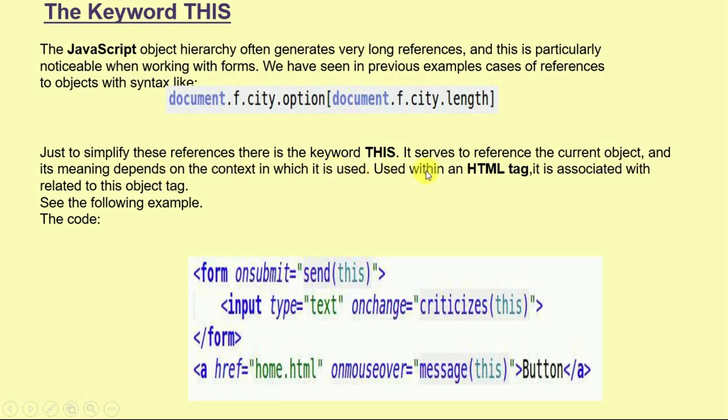So when used within an HTML tag, it is associated with the related object tag. See the example: form on submit, send this, input type text, on change, validate this. So it will move to that particular object that we are currently using. So that is basically used to make a difference between the different objects.